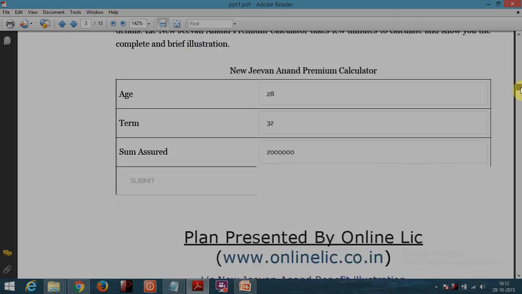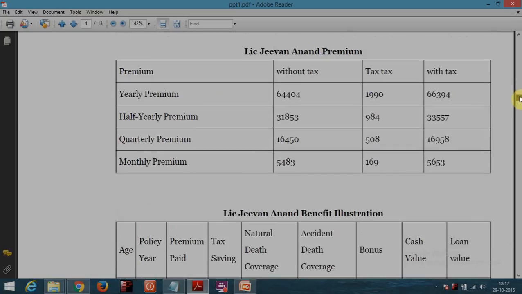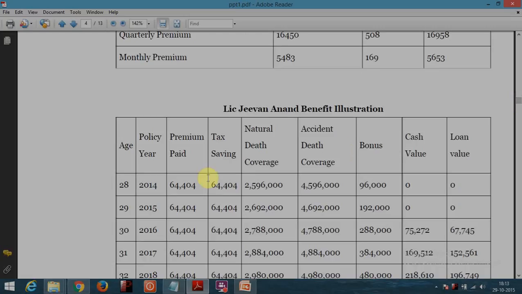In this website, there is one premium calculator. You have to just enter your details. Age is 28 years. Term is 32 years, that is up to the age of 60, and sum assured is 25 lakhs. So let's see how much premium I need to pay. For age 28 years, I need to pay 64,000. In case of natural death, my nominee will get 25 lakh 96,000. In case of accidental death, my nominee will get 45 lakh.